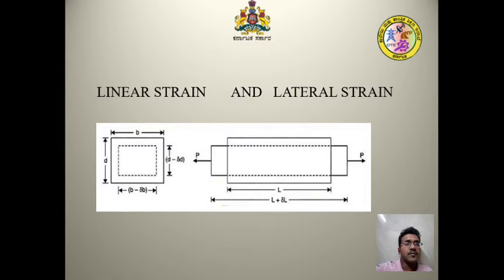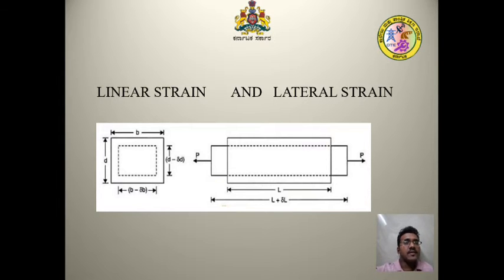Corresponding to the compressing force, there is a pushing force, and the material tends to push. So the diameter will increase, whereas the length decreases, and the breadth and the diameter will increase.